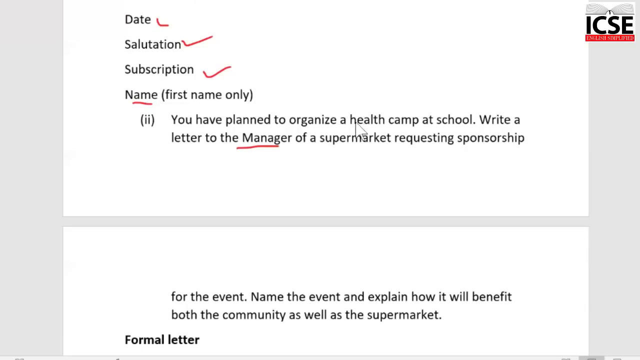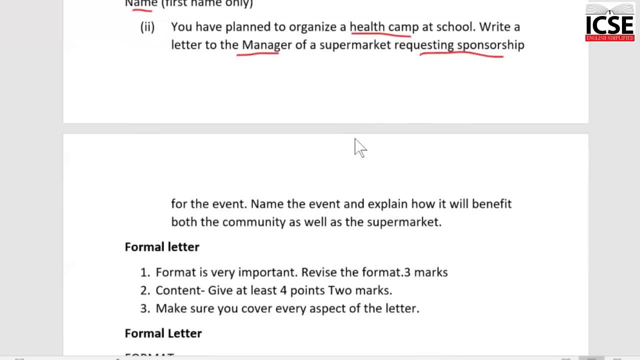What are you going to do? You are going to organize a health camp. What are you going to write in the letter? You have to request him to sponsor this health camp at your school. So it says, name the event, it will carry marks, and tell him in the letter how it will benefit the community as well as the supermarket. So all these points must be there in your content. Again, format is very important. Revise the format, it carries 3 marks. You should get these 3 marks fully. The content is for 2 marks.